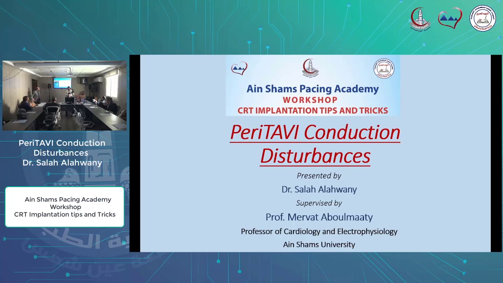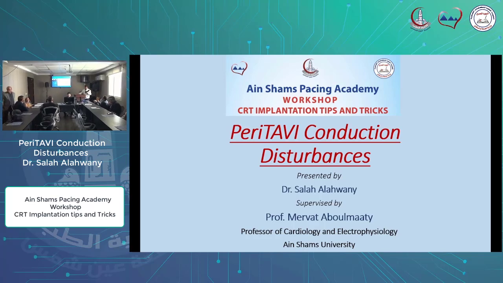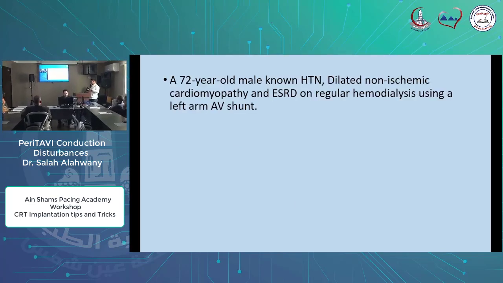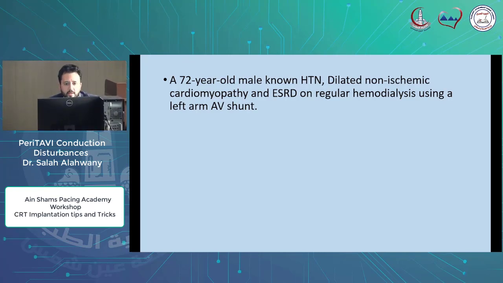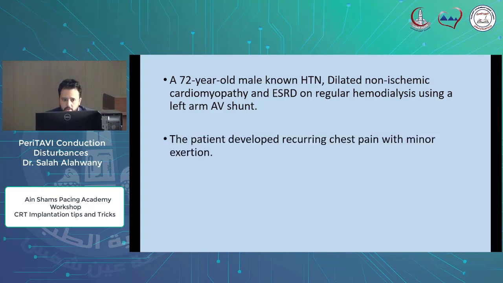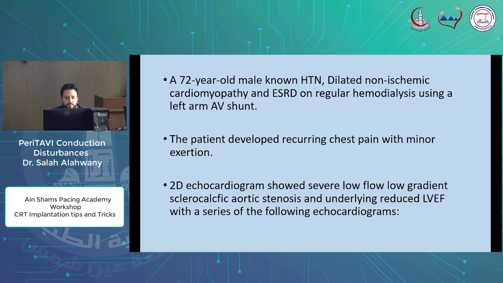My case today is related to TAVI. The title is PeriTAVI Conduction Disturbances. A 72-year-old male, non-hypertensive, with dilated non-ischemic cardiomyopathy and end-stage renal disease on regular hemodialysis using a left-arm AV shunt. The patient developed recurring chest pain with minor exertion.